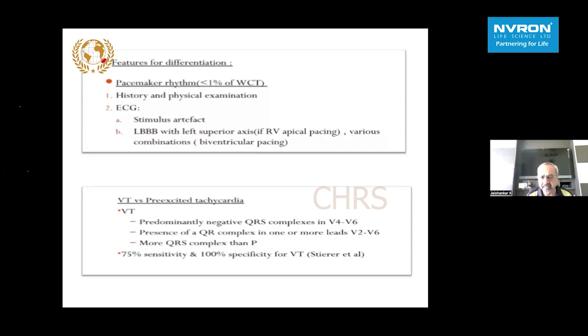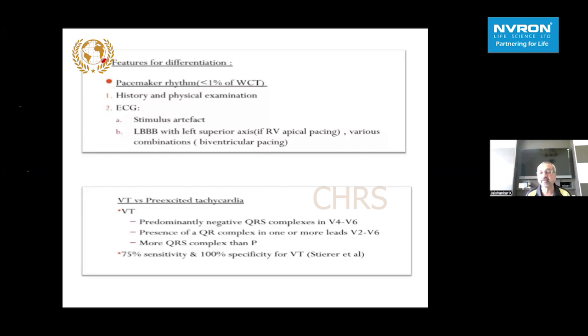A pre-excited tachycardia versus VT is very important to differentiate. How we differentiate a VT from a pre-excited tachycardia is, if you're looking for a VT, we're looking at negative QRS complexes in V4 to V6, which is seldom the case with a pre-excited tachycardia, because it's going to come from back to front. So all the time you'll have a positive QRS complex in V4 to V6.